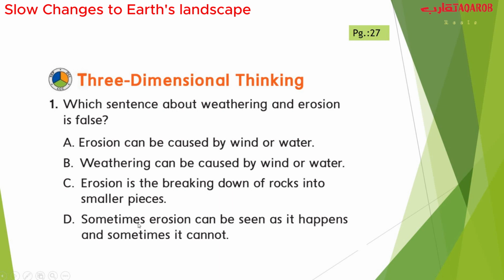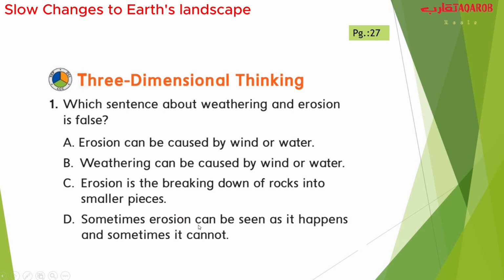Okay, let's move to D. Sometimes erosion can be seen as it happens, and sometimes it cannot. What do you think? Remember, sometimes we can see water erosion when the water color changes or turns brown, so we can notice it.